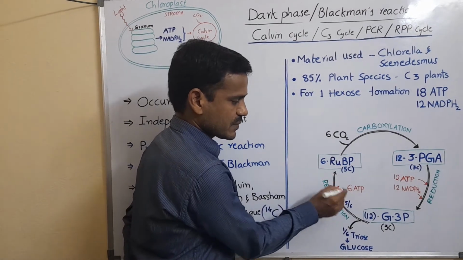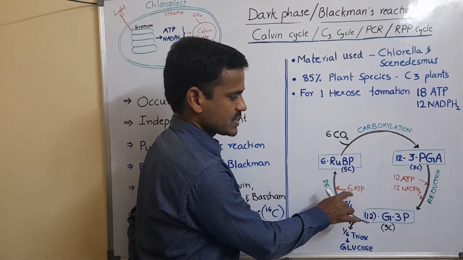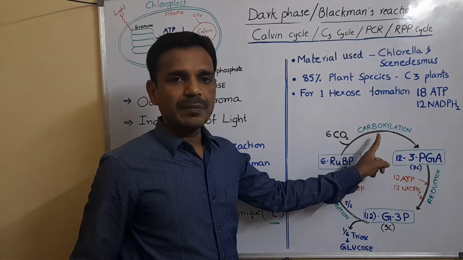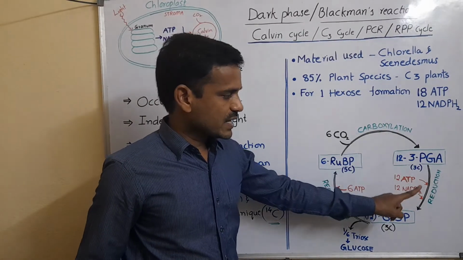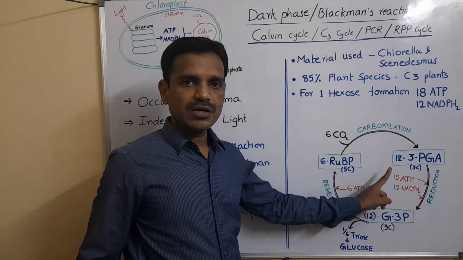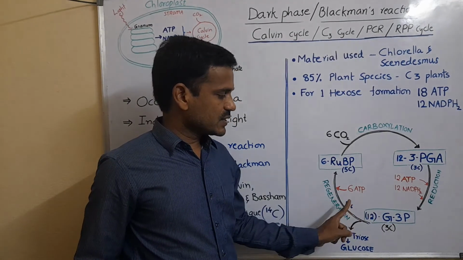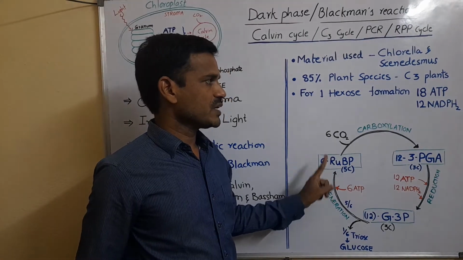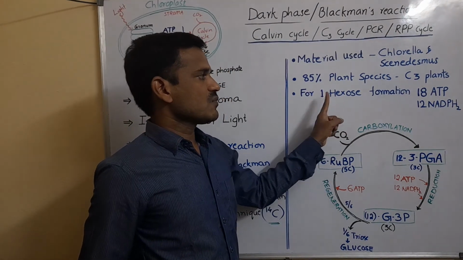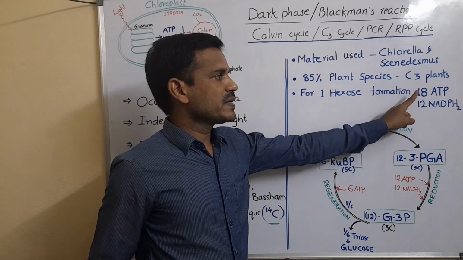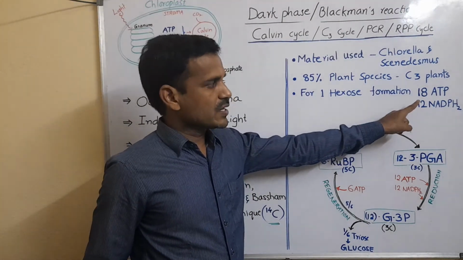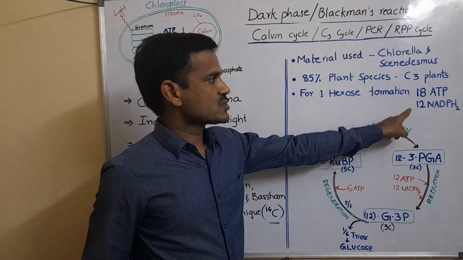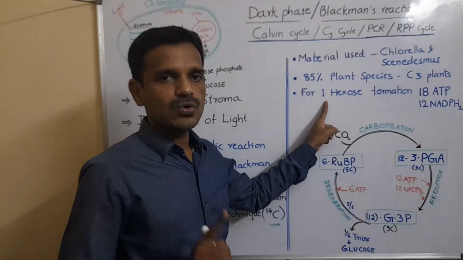In the regeneration step, 6 ATPs are consumed. So in the first step, the carboxylation step, there is no ATP or NADPH2 consumption. In the second step, the reduction step, 12 ATPs and 12 NADPH2s are consumed. In the third step, 6 ATPs are consumed for the regeneration of RuBP. So for the formation of one hexose or one glucose, 18 ATPs and 12 NADPH2s are consumed during the Calvin cycle.